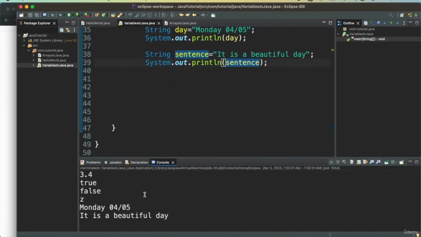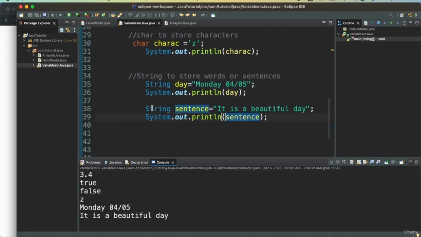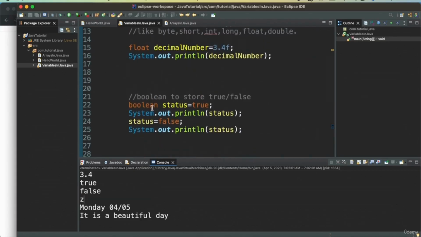So when you write applications, you will be using these data types to store various kinds of values that you will be using in your program. Thank you.